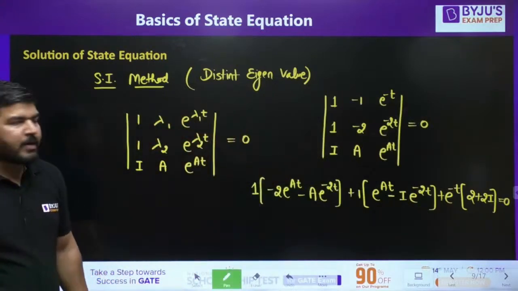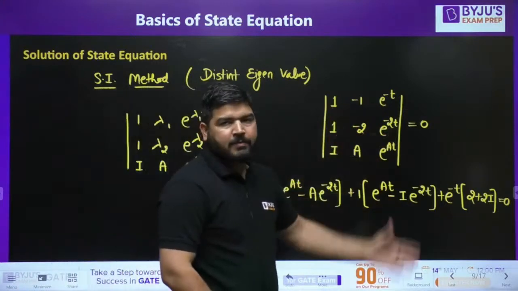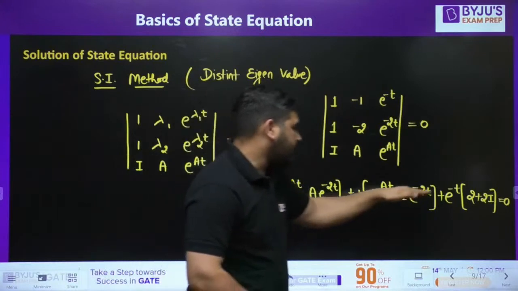So we have found the determinant of this matrix by expanding with respect to this row. Now let's simplify it.